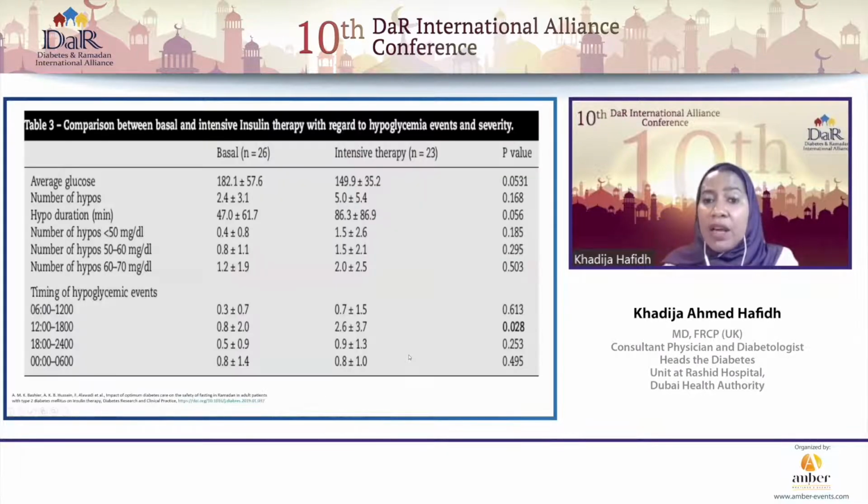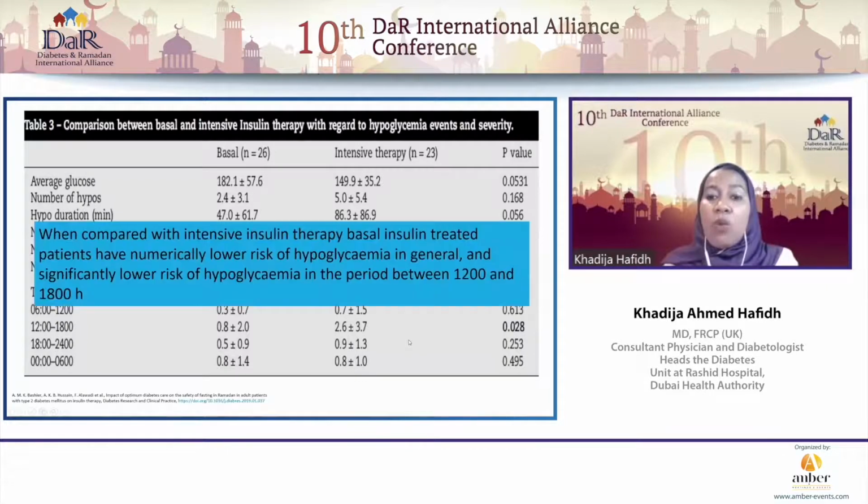And then interestingly enough, when they looked at the comparison between basal and intensive insulin therapy with regards to hypoglycemic events, what we can see is that the patients on basal insulin therapy had a numerically lower risk for hypoglycemia in general, and the hypoglycemia tended to occur between midday and just before iftar. So in this study, they showed that the basal insulin-treated patients had a slightly lower risk for hypoglycemia than those on a basal bolus regimen.